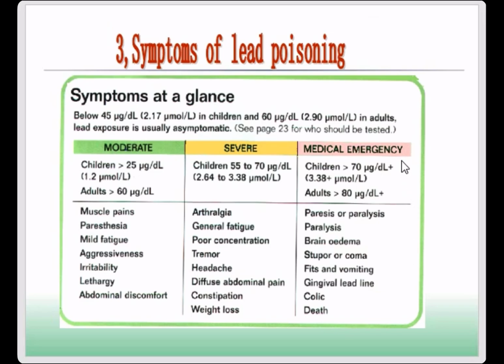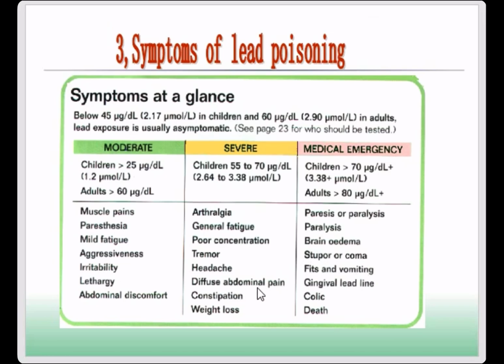For the emergency patient, you will find for children it is higher than 70 micrograms in the blood, and for adults, it will be higher than 80 micrograms. So just the general fatigue or muscle pains will change to paralysis, and the concentration problem will change to a brain problem, and sometimes they will have coma.